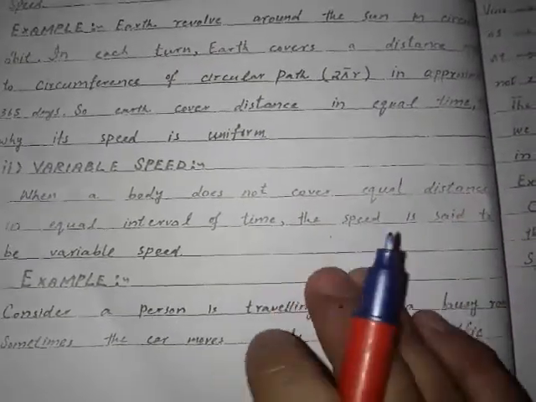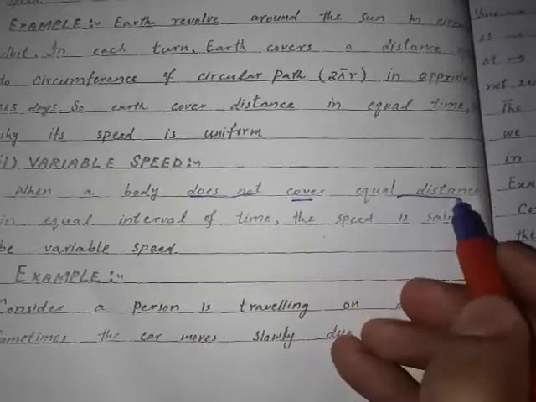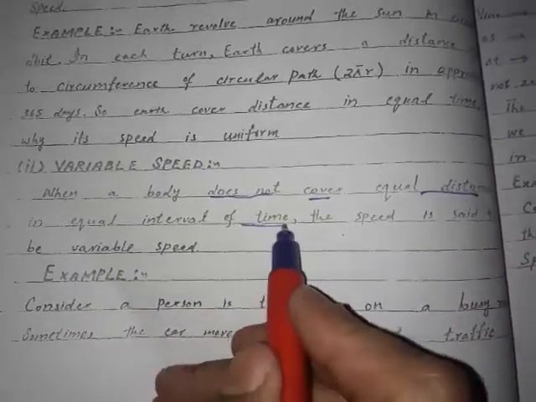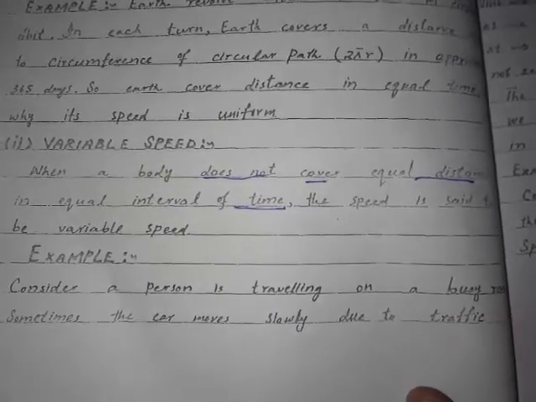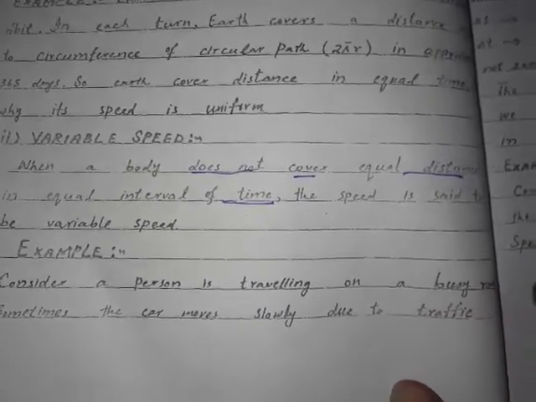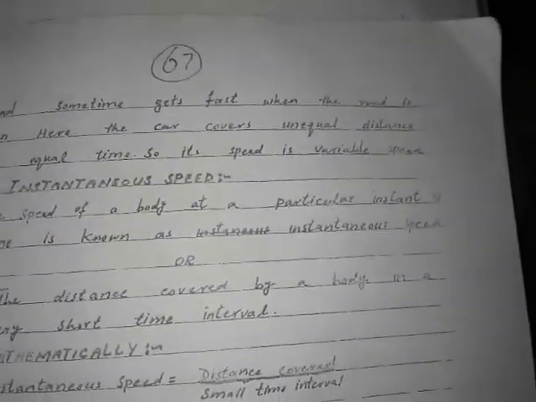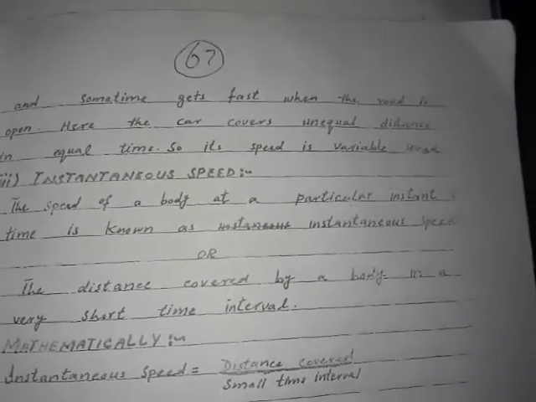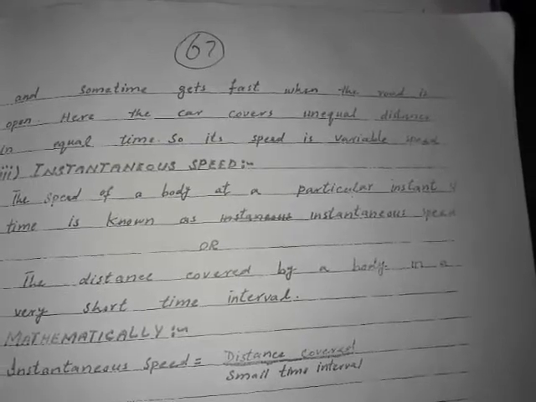Variable speed: when a body does not cover equal distance in equal interval of time, the speed is said to be variable speed. For example, consider a person traveling on a busy road. Sometimes the car moves slowly due to traffic and sometimes gets fast when the road is open. Here the car covers unequal distance in equal time, so its speed is variable speed.